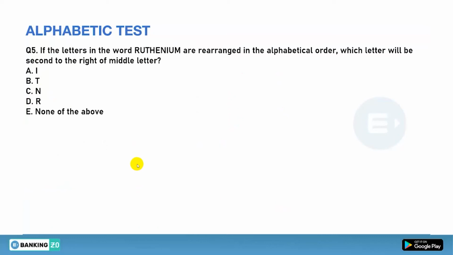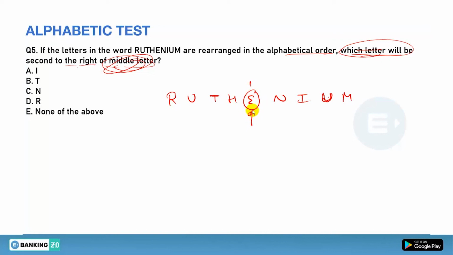Now let's see question number 5. If the letters in the word ruthenium are rearranged in alphabetical order, which letter will come second from the right of the middle letter? Okay, so first of all the word is ruthenium. First we have to arrange it alphabetically, then find the letter second to the right of the middle. It is obvious that the middle will be this one, whatever it comes to after rearranging, and second to the right means this letter.